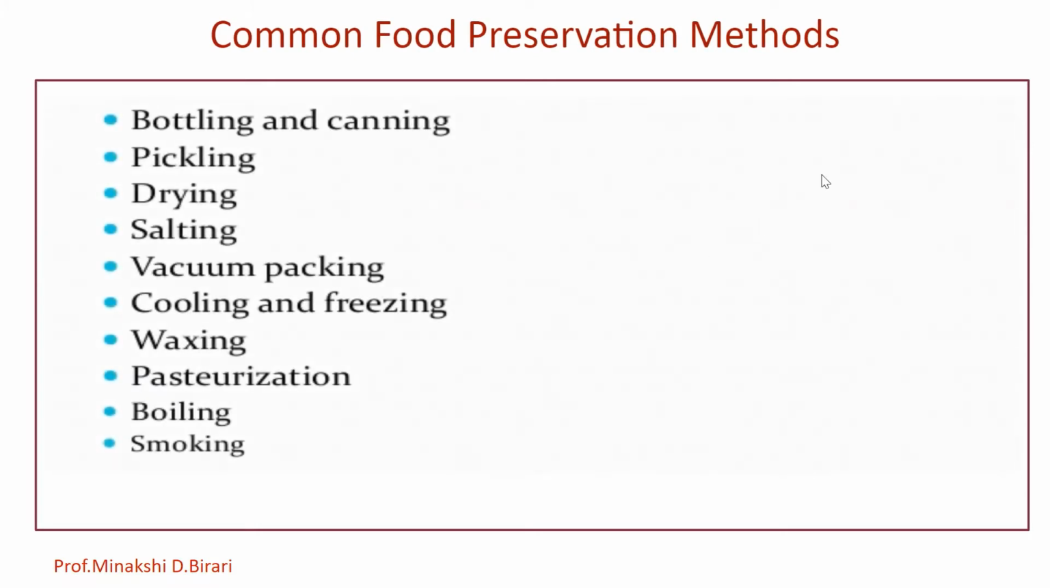So common food preservation methods are nothing but pickling, bottling and canning, drying, salting, vacuum packing, freezing, waxing, pasteurization, boiling, smoking, etc. So let's see all these techniques in detail.